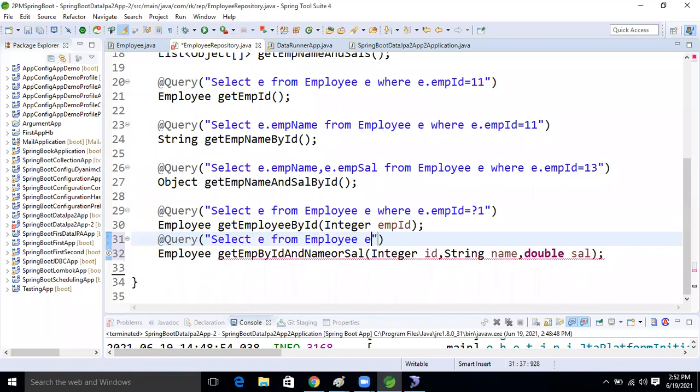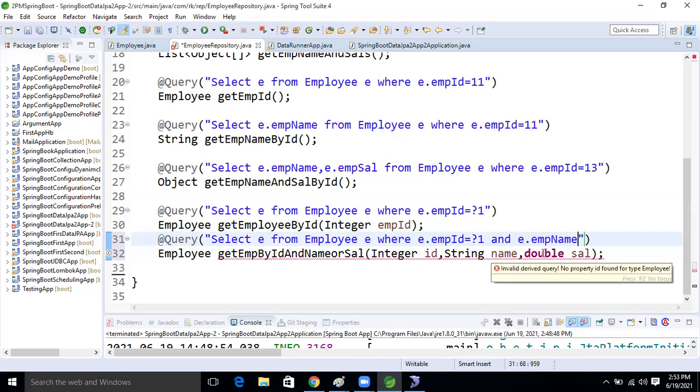E, the alias name. Where E dot emp ID equal to question mark. What is the position now? First index. Then, and E dot emp name equal to question mark, the second index.